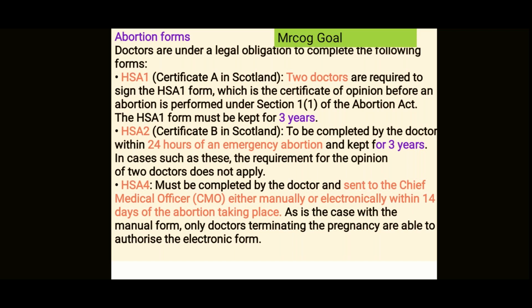Now the different forms of abortion, there are three of them. One of them is HSA1. Now this HSA1 form is given by two doctors, and this is a regular form. So two doctors are required to sign the HSA1 form, which is a certificate of opinion before an abortion is performed. The HSA1 form must be kept for 3 years. So for a regular, elective abortion, the HSA1 form is given.